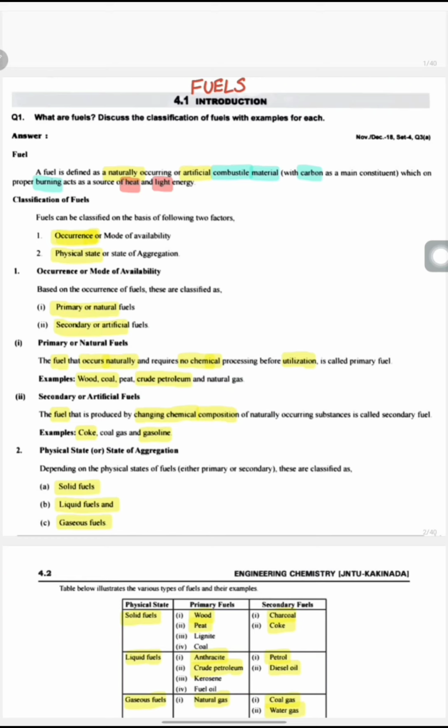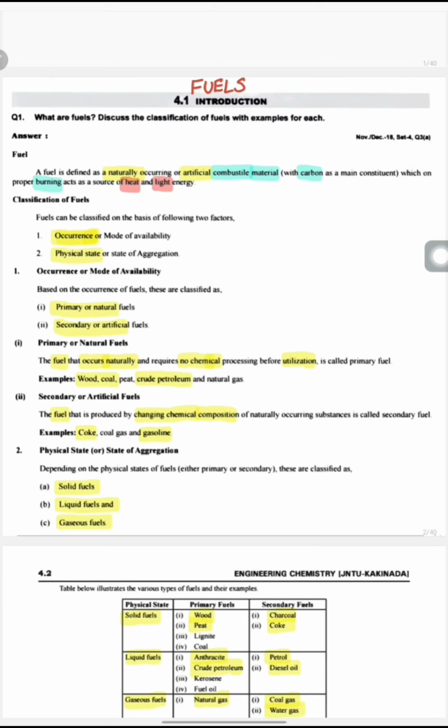Primary or natural fuels. The fuels that occur naturally and require no chemical processing before utilization are called primary fuels. Example: wood, coal, peat, crude petroleum and natural gas. Secondary or artificial fuels. The fuels that are produced by changing the chemical composition of a naturally occurring substance are called secondary fuels.